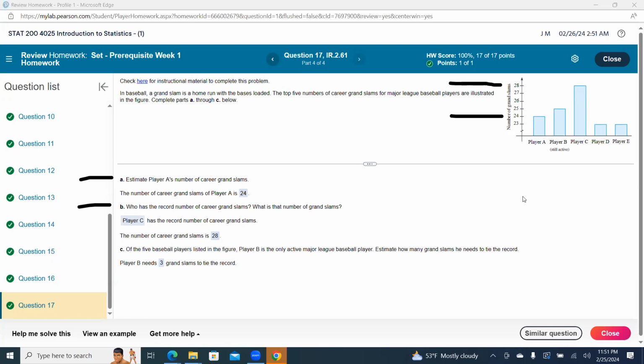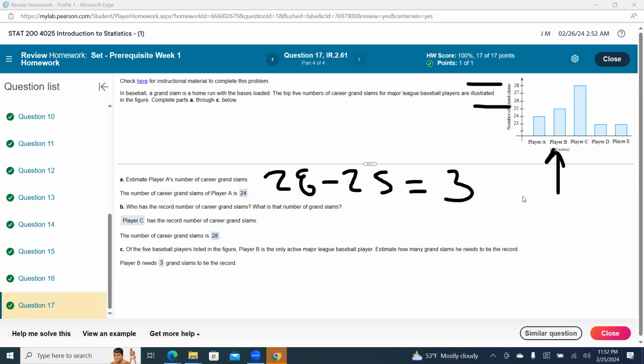Estimate how many grand slams he needs to tie the record. Okay, good. So we're seeing 25 is what B currently has. Apparently the record is 28. Are we to say 28 minus 25 equals 3 more he needs to get the record? And true.